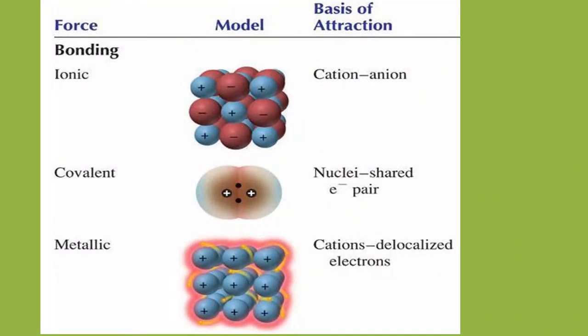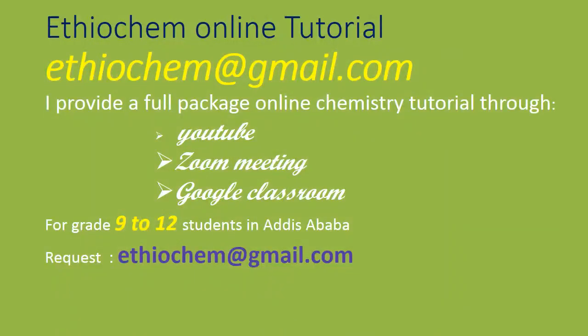When we summarize chemical bonds, there are three types. The first one is ionic bond, the second one is covalent bond, and the third one is metallic bond. In ionic bond, the force of attraction is between the cation and anion. Cation and anion are oppositely charged ions, so they attract each other. In covalent compounds, the nuclei of the bonding atoms and the shared pair of electrons attract each other.